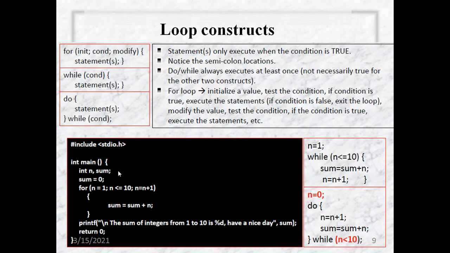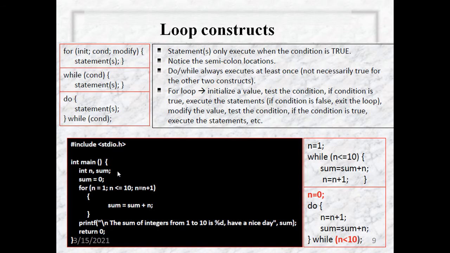So here I have a small program you can see. #include <stdio.h> is a preprocessor directive. int main, open the braces. We are declaring two variables, int n, sum, and we are initializing sum equals 0. We are using a for loop for n equals 1, n less than or equal to 10, n equals n plus 1. sum equals sum plus n. We print the sum of integers from 1 to 10 is %d. So this is the program using a for loop.